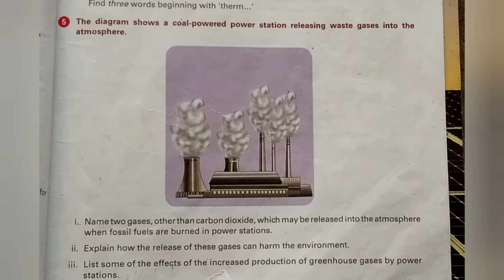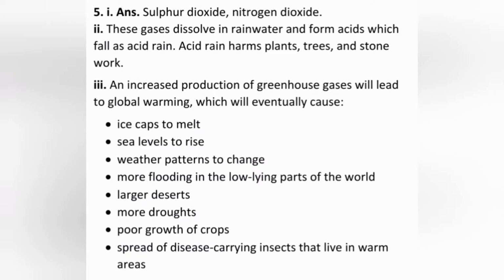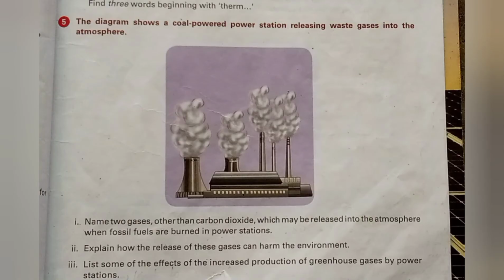Question number 5 on page number 47 of the textbook. The question is: the diagram shows a coal powered power station releasing waste gases into the atmosphere. The first question is: name 2 gases other than carbon dioxide which may be released into the atmosphere when fossil fuels are burned in power stations. The answer is sulfur dioxide and nitrogen dioxide are released into the atmosphere when fossil fuels are burned in power stations. The second one is: explain how the release of these gases can harm the environment.